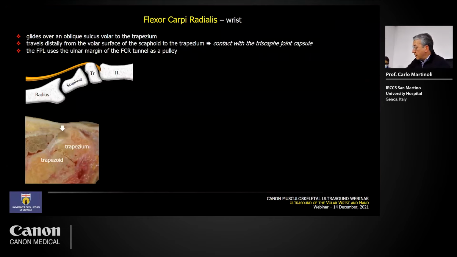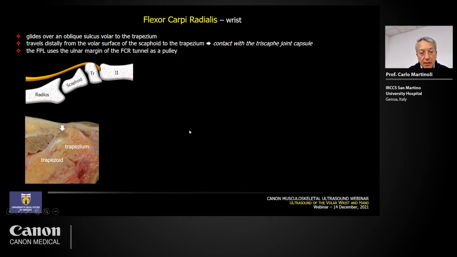Okay, now we move to the radial side of the ventral wrist to discuss another very important tendon. The tendon of the flexor carpi radialis is a big tendon, and as you know, this tendon enters the wrist passing over the tubercle of the scaphoid. Then it passes on the ulnar side of the trapezium, just underneath the tubercle of the trapezium, and finally it changes its direction. It becomes deeper and is oriented more ulnarly to insert at the level of the base of the